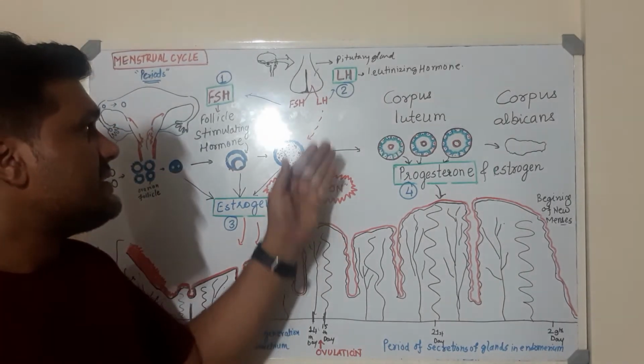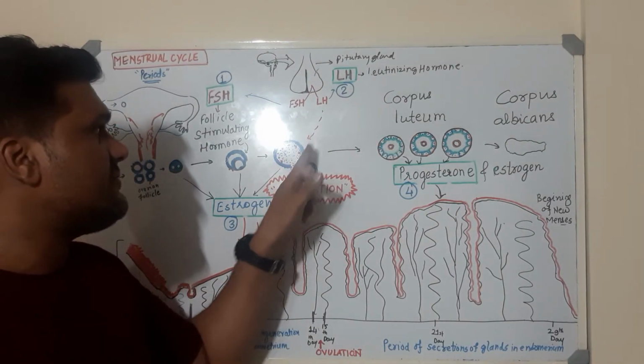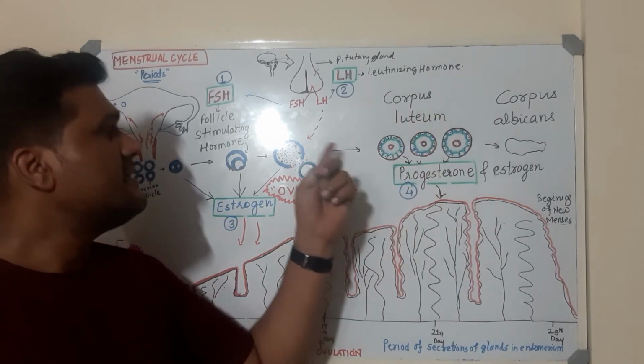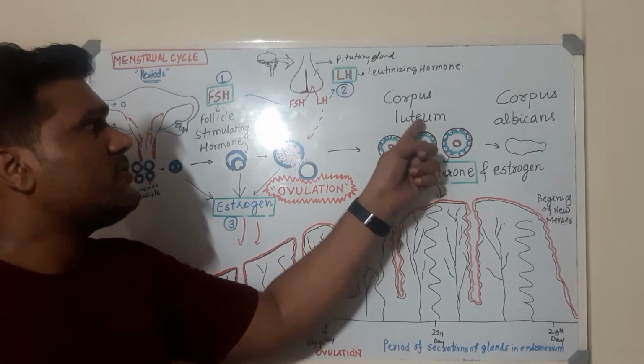Then as soon as this oocyte is released from the follicle, the follicle develops into the corpus luteum. Just remember the name: this follicle is developing into the corpus luteum.